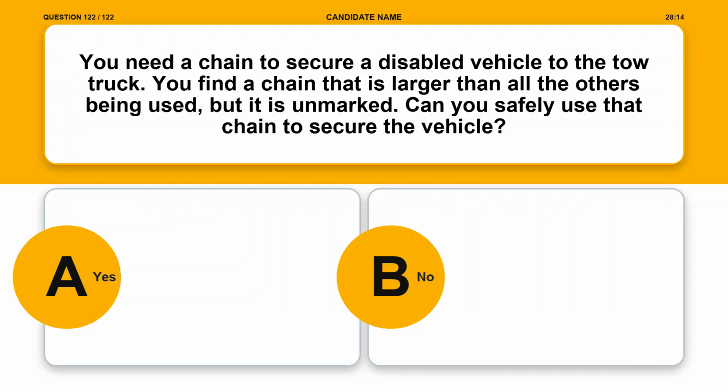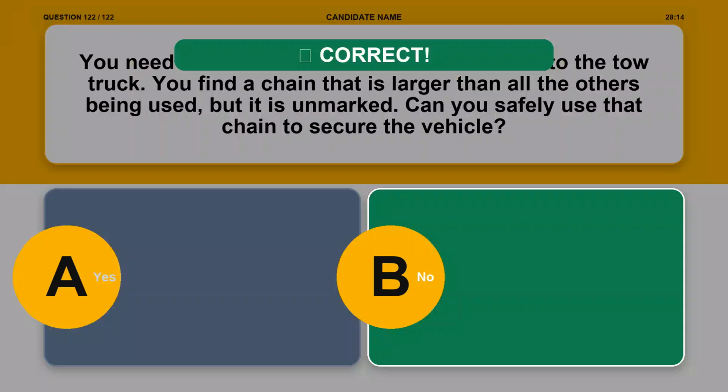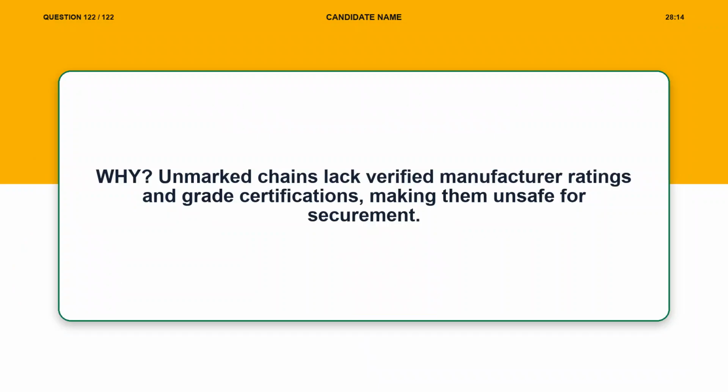Question 122. You need a chain to secure a disabled vehicle to the tow truck. You find a chain that is larger than all the others being used, but it is unmarked. Can you safely use that chain to secure the vehicle? Option A, yes. Option B, no. The correct answer is option B, no. Explanation. Unmarked chains lack verified manufacturer ratings and grade certifications, making them unsafe for securement.